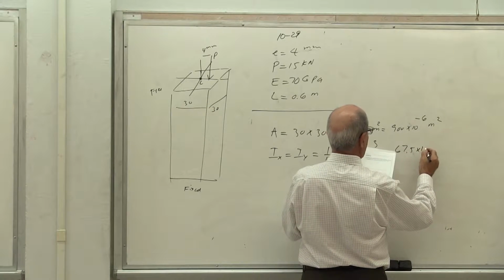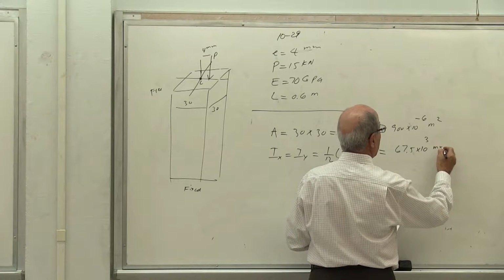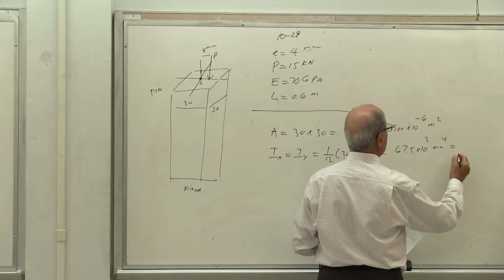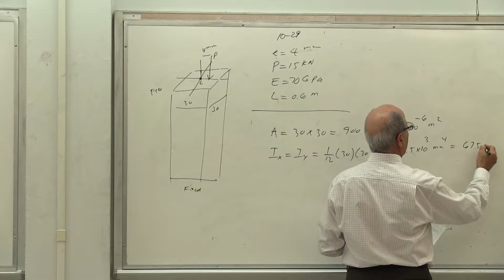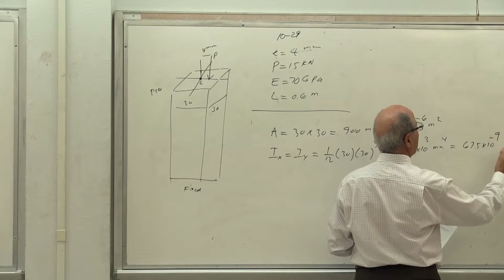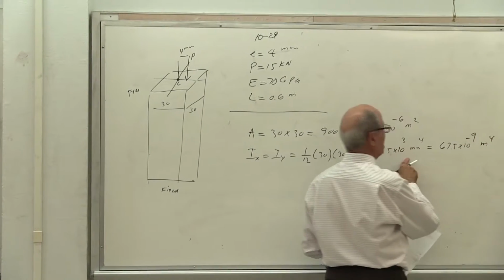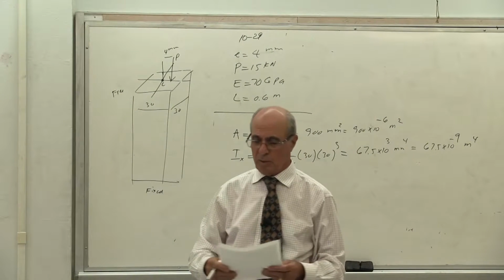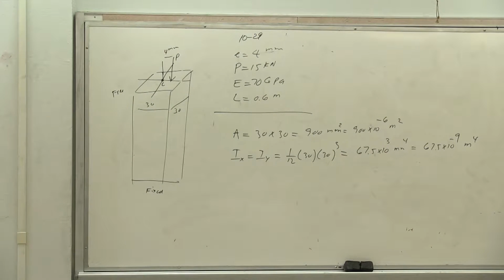So you calculate that one, and that becomes 67.5 times 10 to the power of 3 millimeter to the power of 4, or equal to 67.5 times 10 to the power of minus 9 meter to the power of 4, because we have to multiply or divide that by 10 to the power of 12. Correct? From plus 3 minus 12, so it becomes minus 9. We have done that in the past.